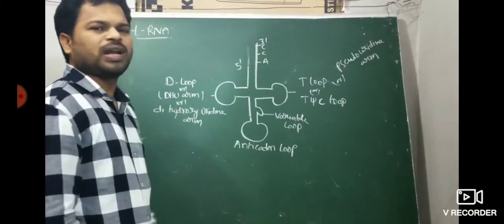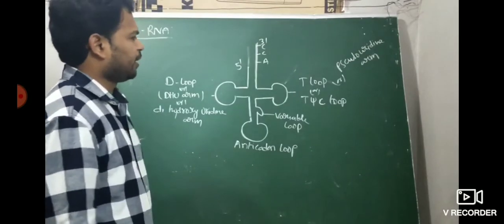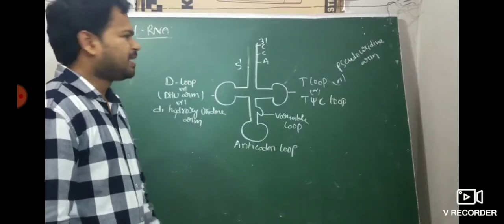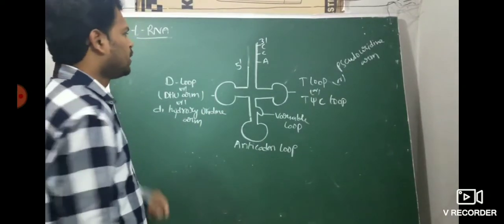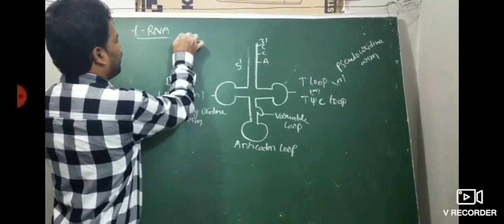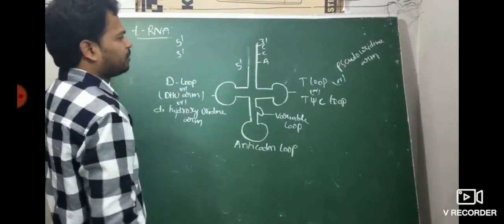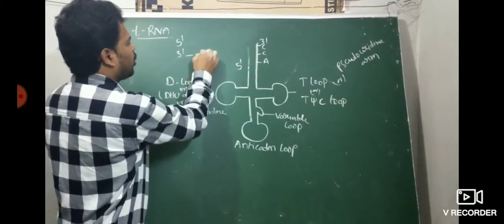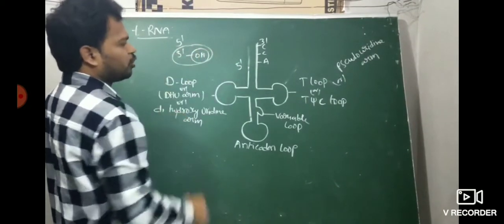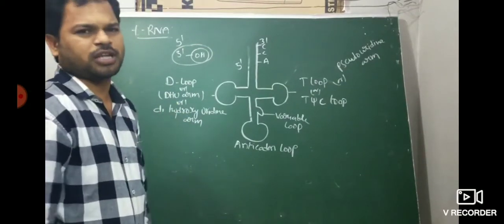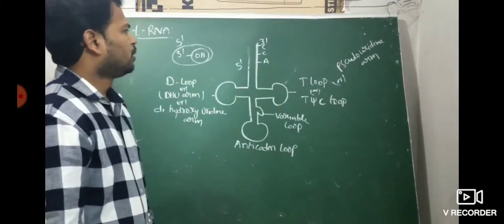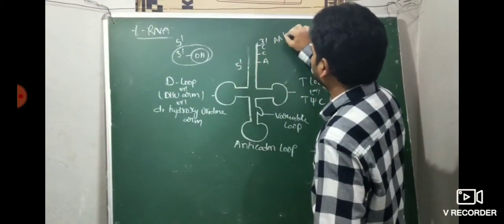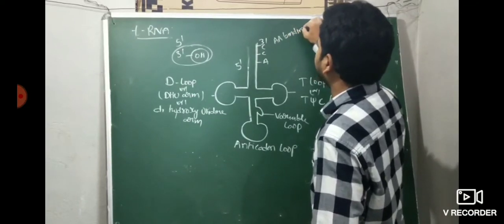So this is the clover leaf structure of tRNA. I am going to explain tRNA carefully. tRNA has two ends: one is the 5' end, another is the 3' end. The 5' end we know very well. At the 3' end a hydroxyl group is present. The 3' end is hydroxyl, the 5' end is phosphate, that is common. At the 3' end the amino acid is binding. So that is the amino acid binding site.